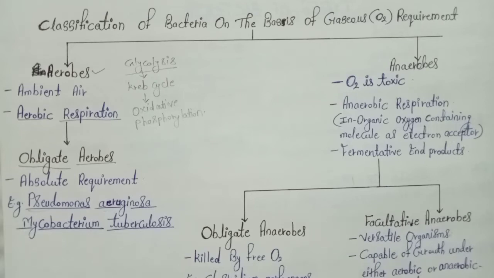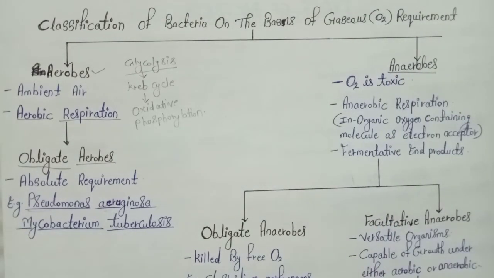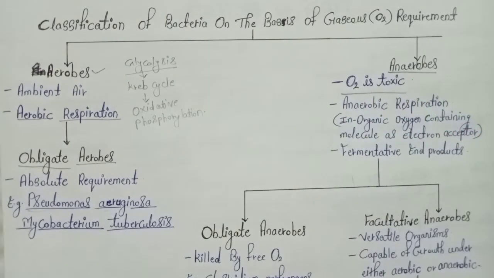Then another type of bacteria under the category of oxygen requirement is the anaerobes or anaerobic organisms. What is the meaning of anaerobic bacteria? It means that oxygen is toxic to this type of bacteria. That is the important criterion. This kind of organism cannot grow in the presence of oxygen. They need the absence of oxygen, or they can grow under a high concentration of carbon dioxide. It is a very different category.